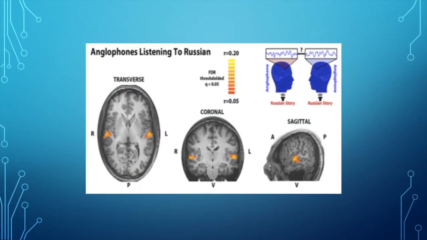Next, the researchers asked if there are brain regions that will respond specifically to the form of the story, regardless of the content. So instead of the Anglophones listening to the story in their native language, they listened to the Russian recording of the story. Considering the Anglophone subjects make no understanding of the story, it teases out the content, but focuses on the response to the form. As you can see on this slide, they observed reliable bold responses across all Anglophones in only the early auditory cortical areas. This indicated that higher order cortical areas must be involved in the comprehension of the story.